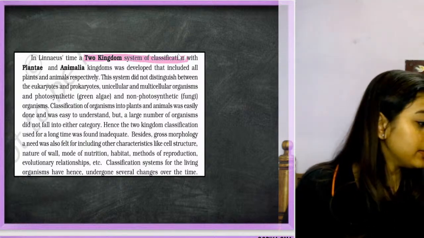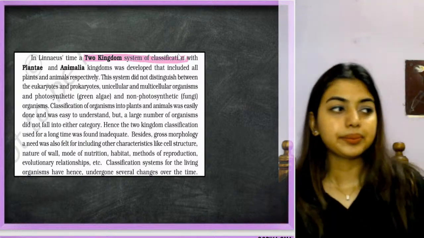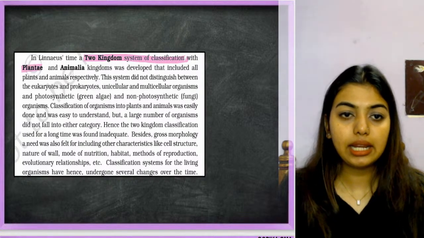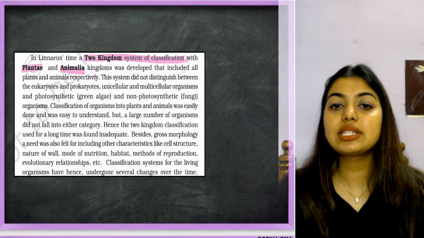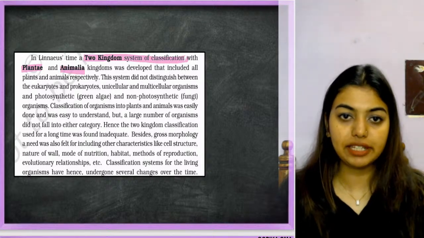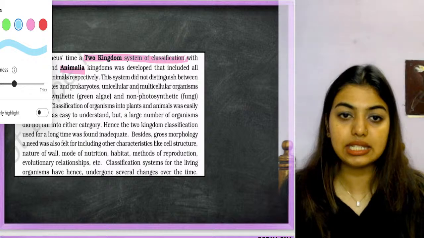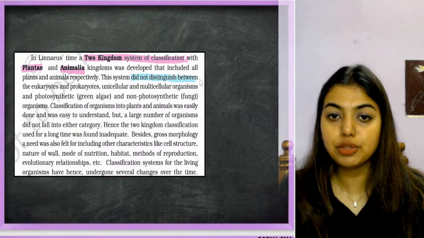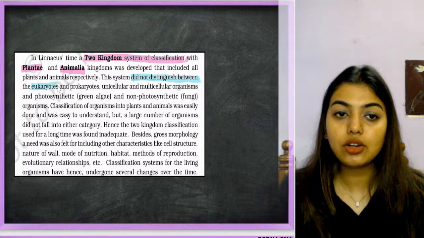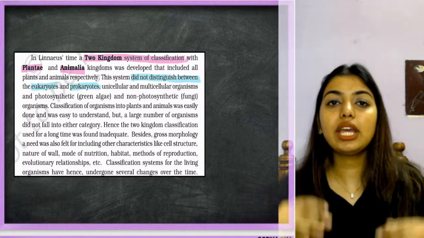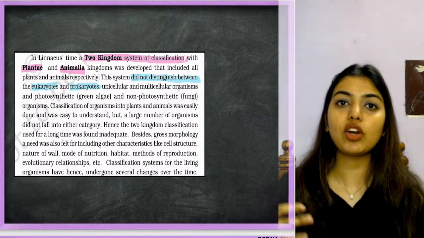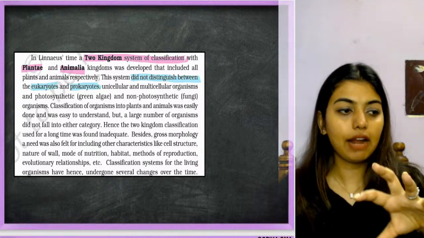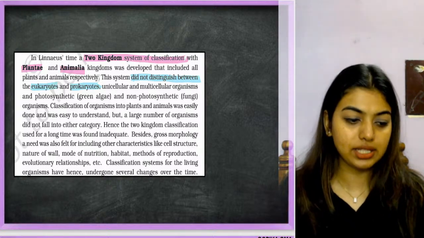Got it? Yes, okay. So it was called Plantae, it was called Animalia, and it was developed to include plants and animals respectively. Now this system, very important, this system did not distinguish between what and what? Eukaryotes, prokaryotes. Like, I want to make a class of boys and girls, and the first ever classification that I have to take is the gender, right? I have to categorize all the girls, I have to categorize all the boys.